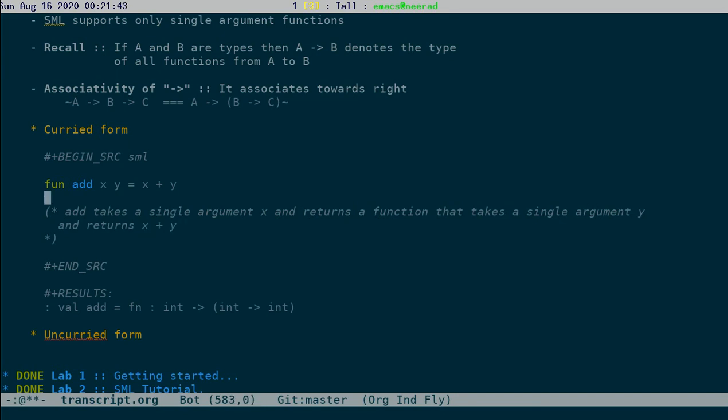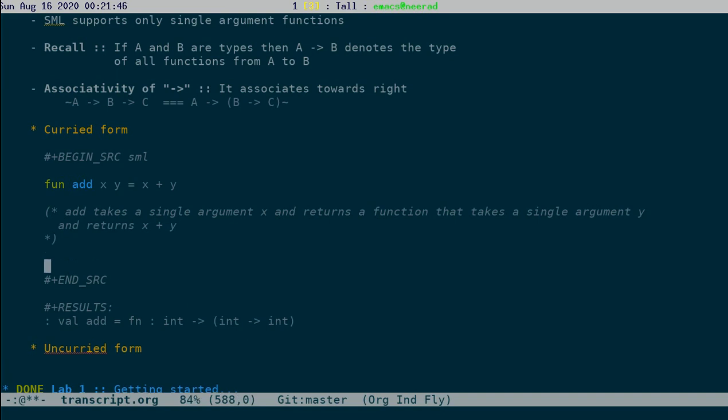To see why this is possible, recall that we can do something like this. This is because, remember, add has domain int and range int arrow int. So add 1 has the type of the range, which is a function from int to int. And what does increment do? It takes an argument y and gives 1 plus y. So this is actually the increment function. Okay. So that's one way in which you can do two argument functions, and similarly multi-argument functions.